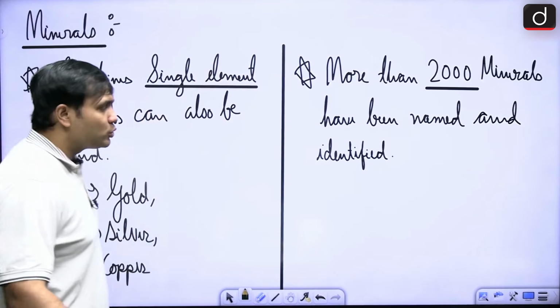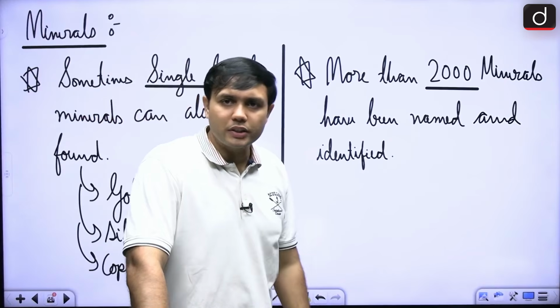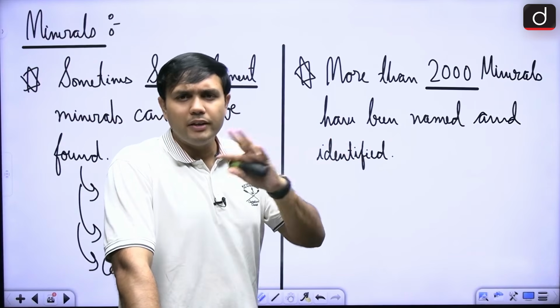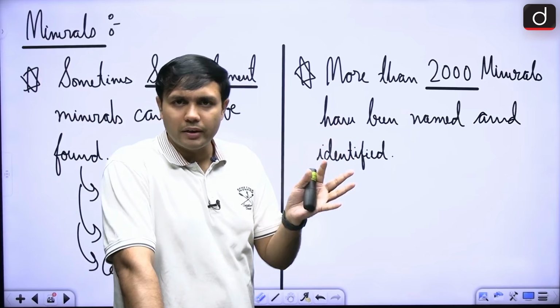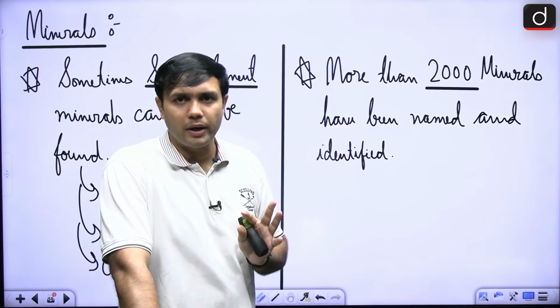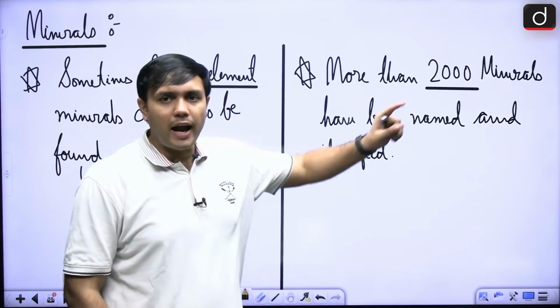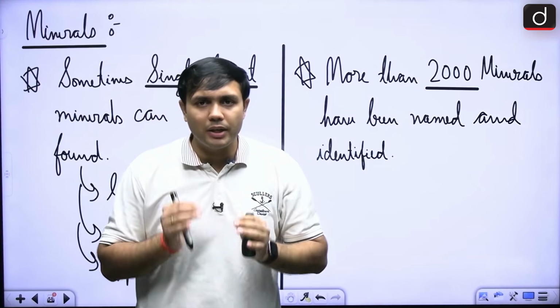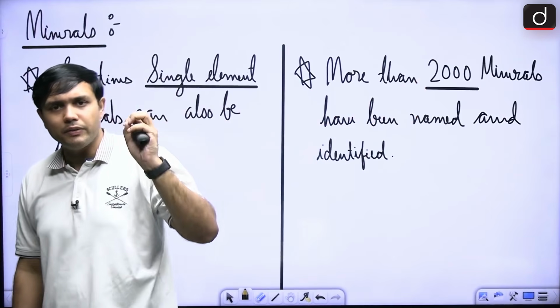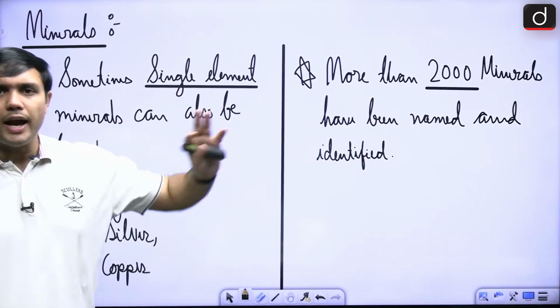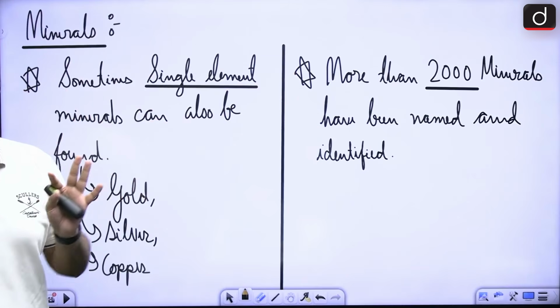So, it is a very important section that you can expect if you are looking at it from the science and tech background also, if you are looking at it from the geographical background also, that minerals are very important. They are made up of elements, right? And they have a definite physical and chemical composition, and more than 2000 of them are there, right?